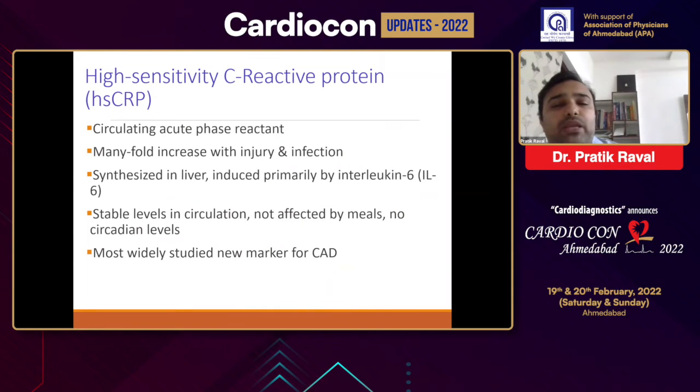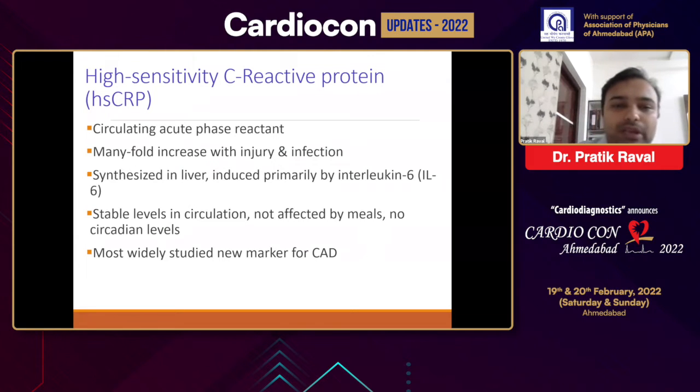So HSCRP is probably the most studied novel risk marker. It's no longer novel, but it's still very important. It's an acute phase reactant, and it increases with all kinds of injury, infection, and inflammation. One of the important features is that CRP levels are very stable in the circulation. It is not affected by variation in meals, and there is no variation according to circadian rhythms.